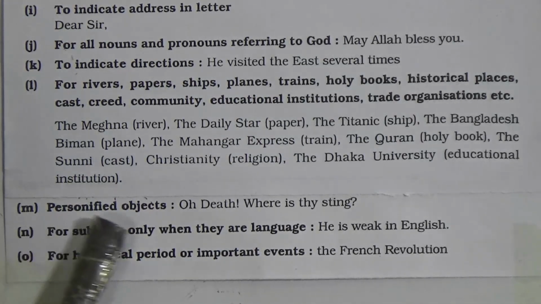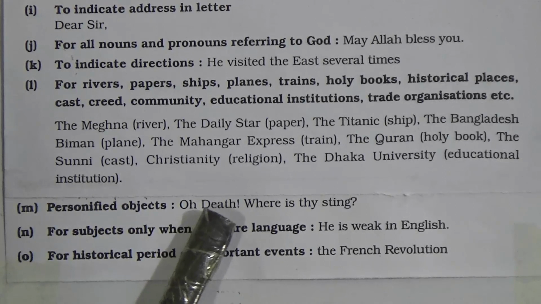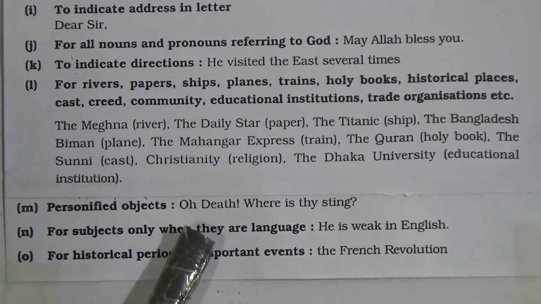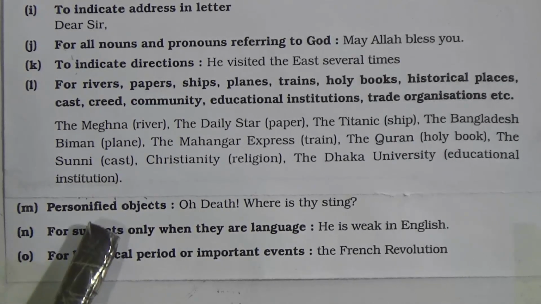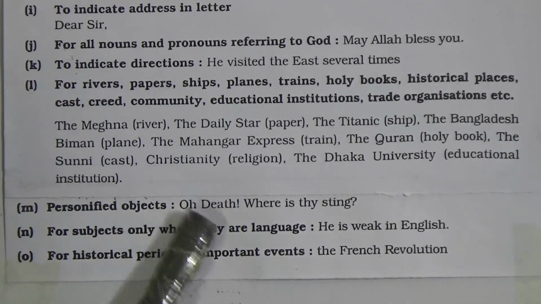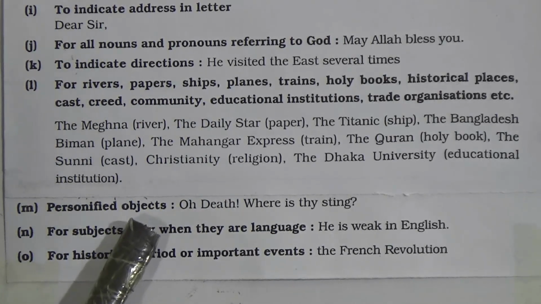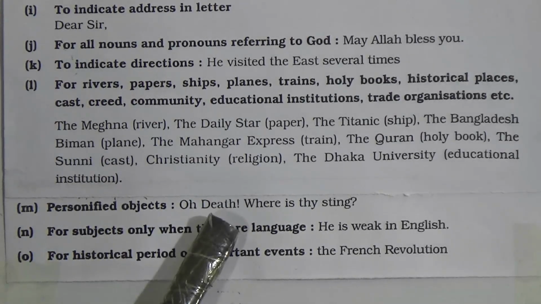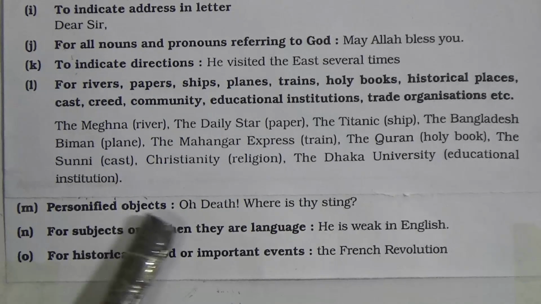Now next one, personified objects. Oh death, where is thy sting? So if you want to personify, that means if you want to imply human-like nature to some objects, if you attribute some human nature to some non-living things, this is called personification.